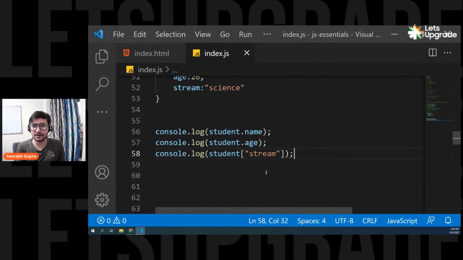Okay, I hope we are cleared. Now you can have one question: why do we have two ways? If I can access using dot notation, why do we have this other way of accessing properties? What is the need of this?